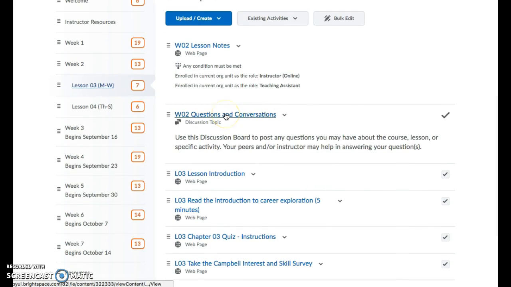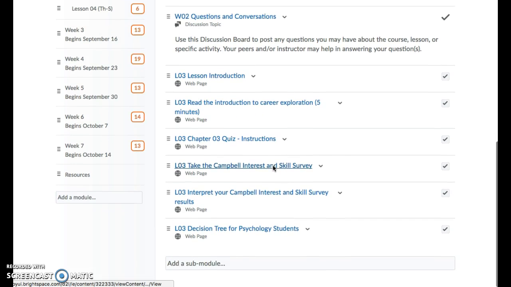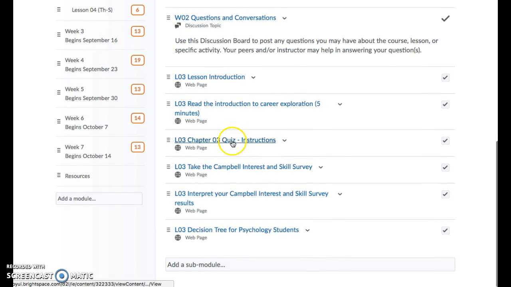Basically, here we have our questions and conversations board. If you have questions, come here and post them. There's the lesson introduction and then introduction to career exploration. Here is the Chapter 3 quiz. And then we have the Campbell Interest and Skills Survey.